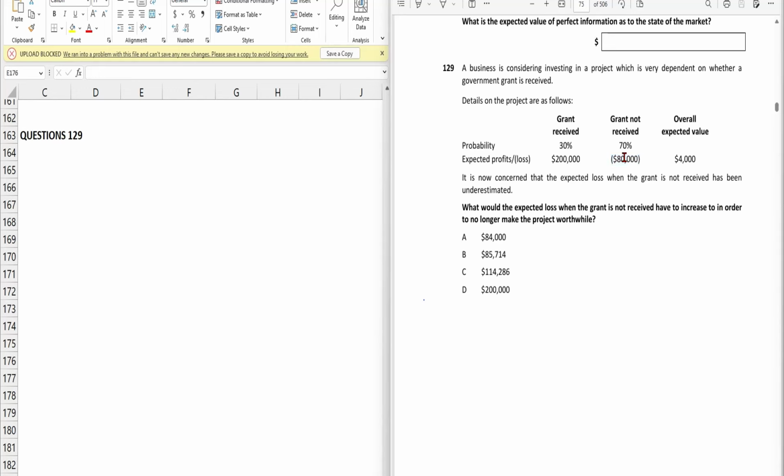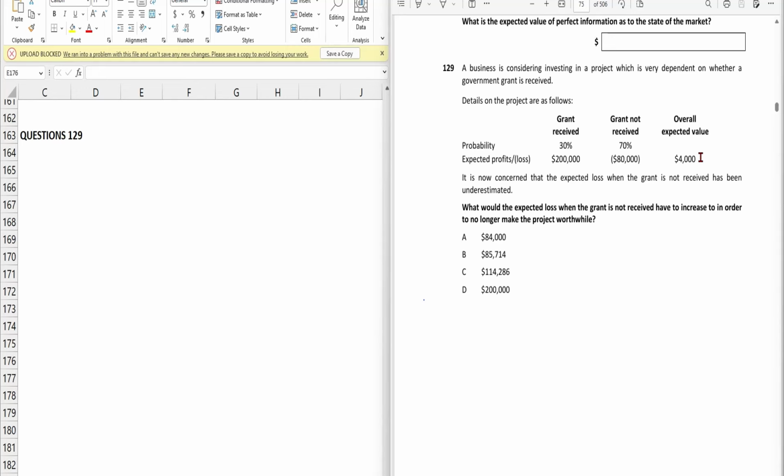So the question is asking what the expected loss would be, such that the project is no longer worthwhile. A project is worthwhile when it provides some benefit or profit.